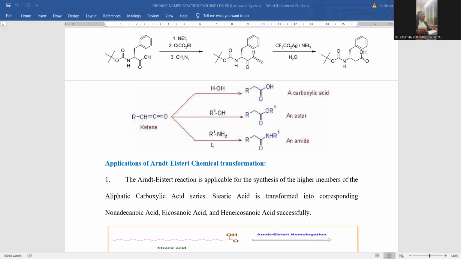Whenever ketene is treated with primary amine, a formation of the corresponding higher amide is possible. All these are a kind of research exploration. Can we extend the same research to any other kind of derivatives other than carboxylic acid? In this manner also, scientists will explore the reaction in all possible dimensions so that multiple kinds of research exploration and research achievements will be possible. This is the way ketene is able to generate carboxylic acid, ester, and amide in multiple reaction combinations, right?